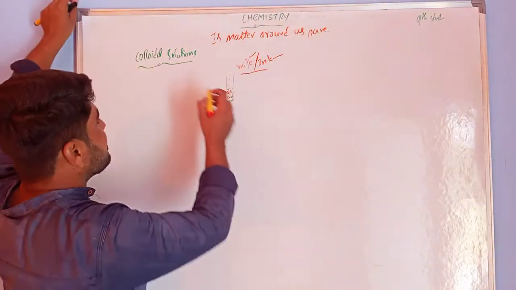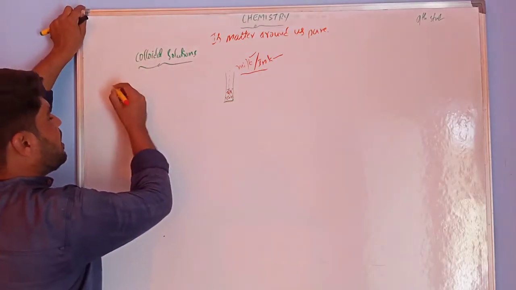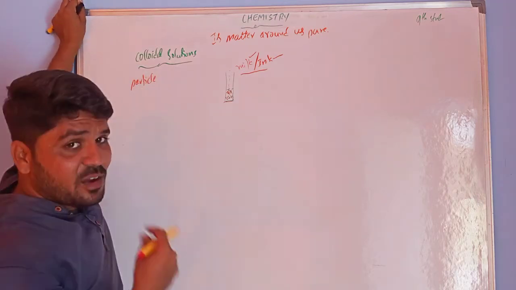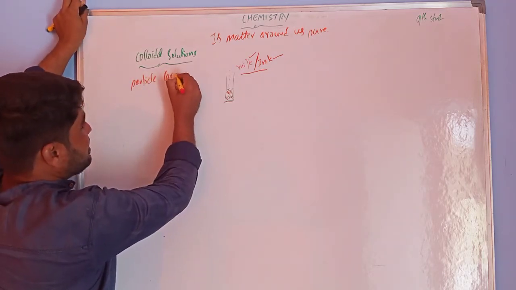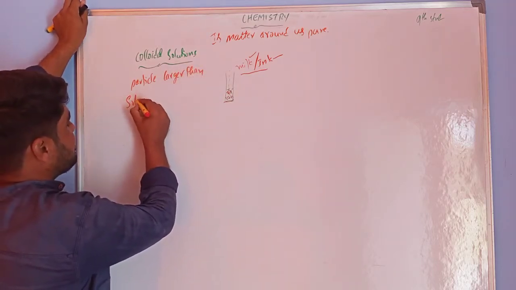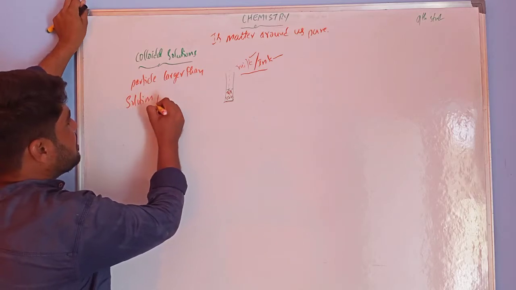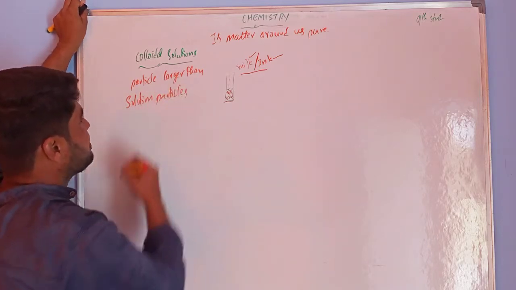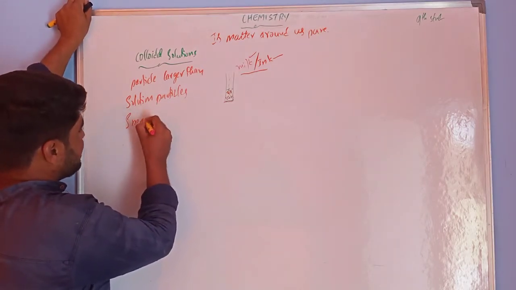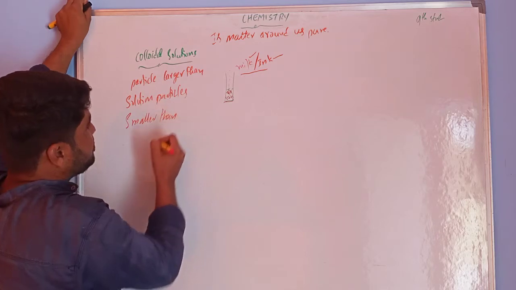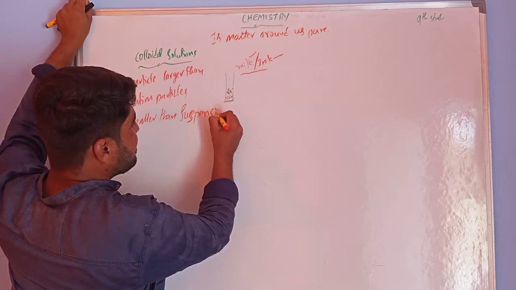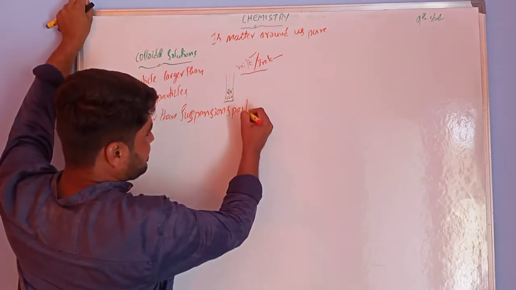But the colloidal particles are somewhat larger than solution particles, and smaller than suspension particles.